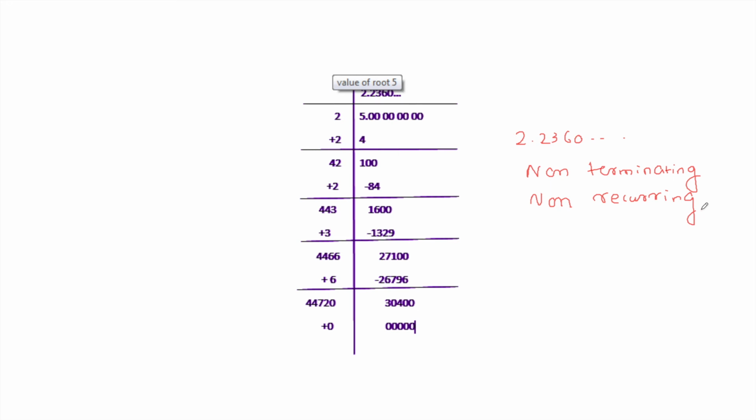I hope you understood the concept of irrational numbers and the decimal expansion of irrational numbers.